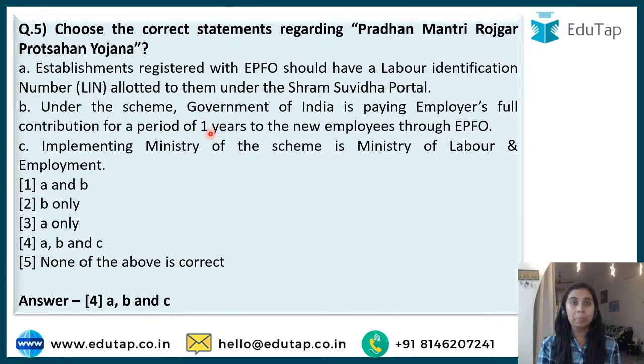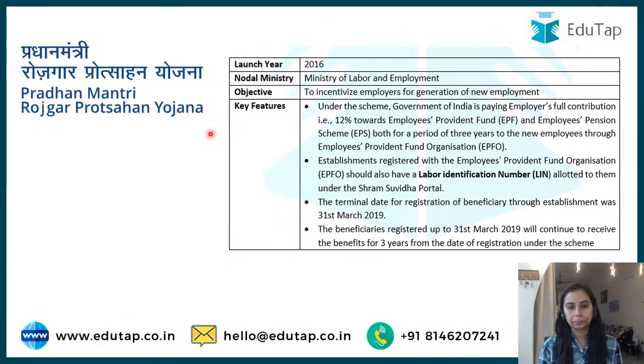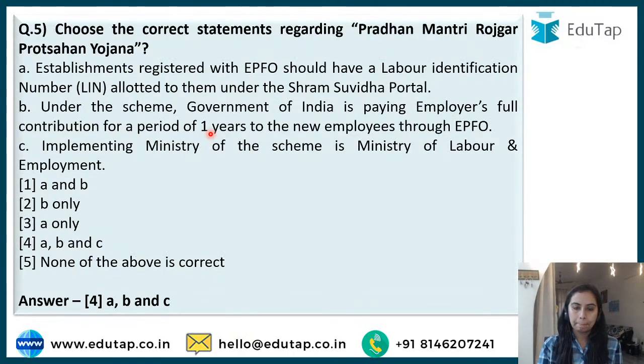Okay. I'll make the change in the PDF that you can download from the Telegram channel. ठीक है? Everyone okay with this? The correct answer would stand as 1, A and B. Done hai? Shall we move forward? Once you say that you will not confuse this with 1 year, then only I'll move forward. I do not want any of the student to do this question wrong due to this mistake. Hanji. Government is paying employers a full contribution for 3 years. Thank you for the confirmation.